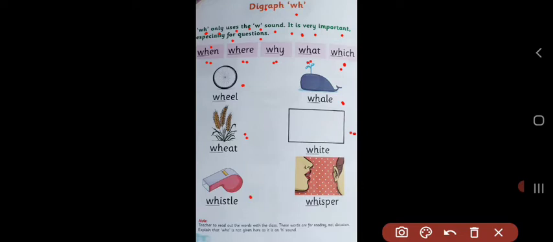Whistle. Whisper. Whisper. We'll repeat once again. All the pictures are starting with the digraph WH. Wheel, wheat, white, whistle and whisper. So in this way you have to read the words which are given on page number 62.